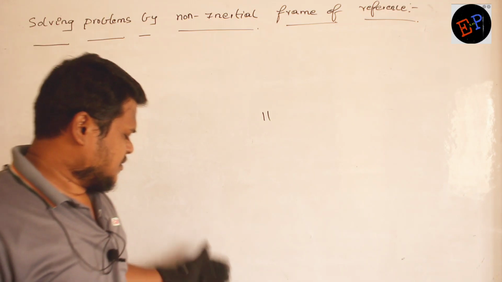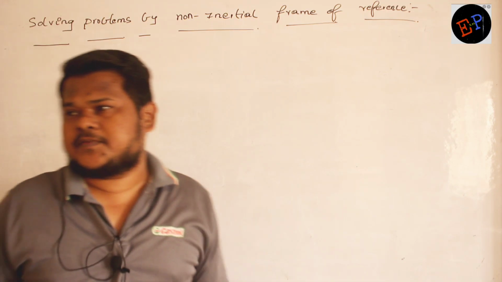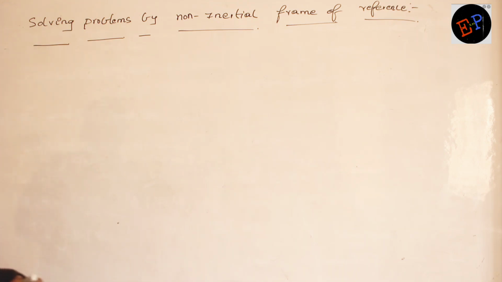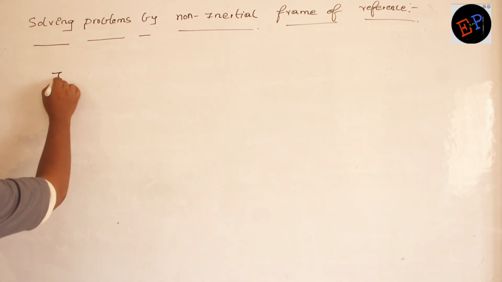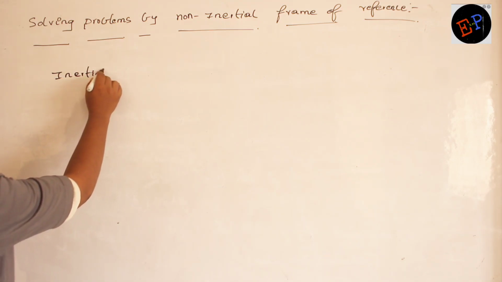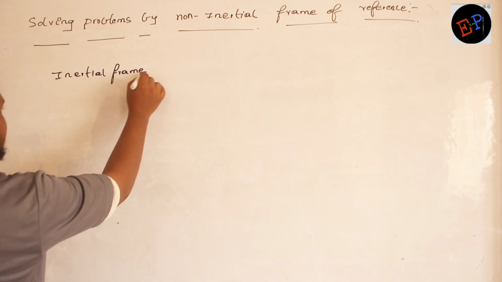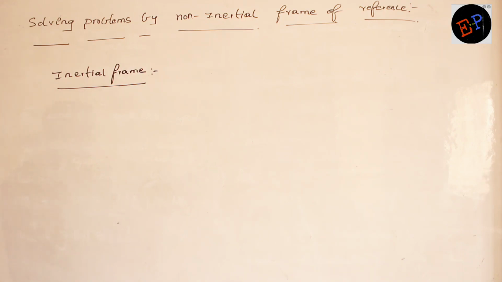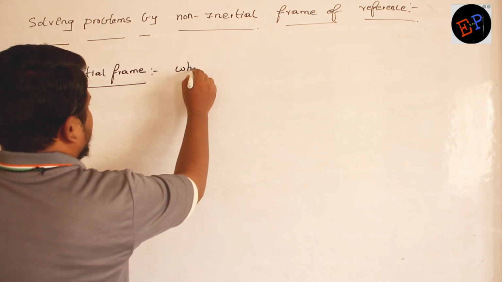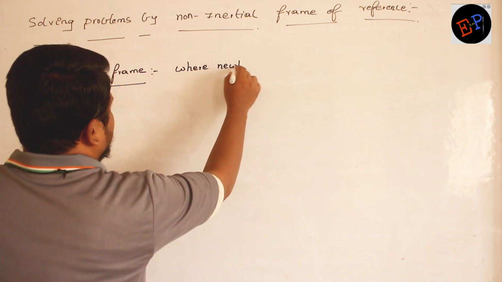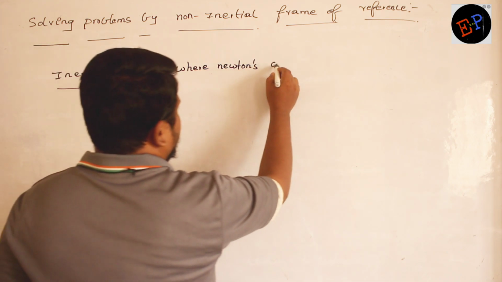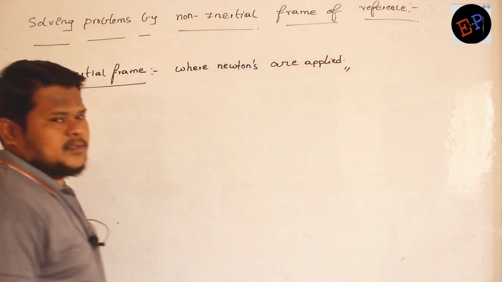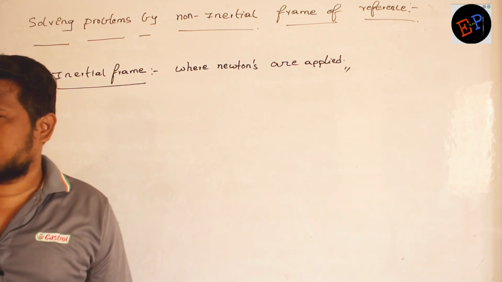The next concept which we are doing is solving problems with the help of a non-inertial frame of reference. First of all, what is meant by inertial frame? Inertial frame of reference means where Newton's laws are applied. In these frames of reference, you can apply Newton's laws. That is called an inertial frame of reference.